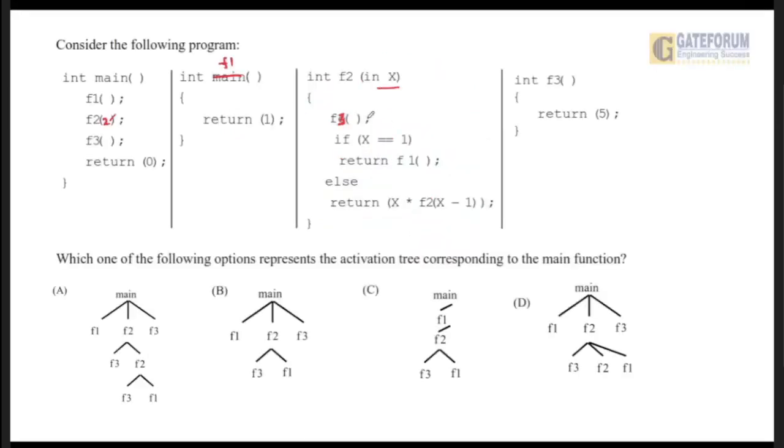This f3 has been executed. Now again the condition will be if x equal to 1, true. Now the x value is 1. It will call the f1 function.